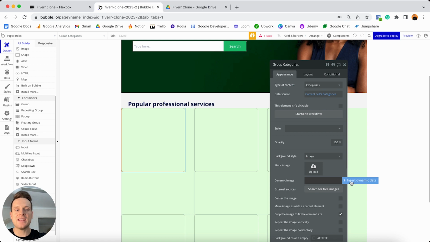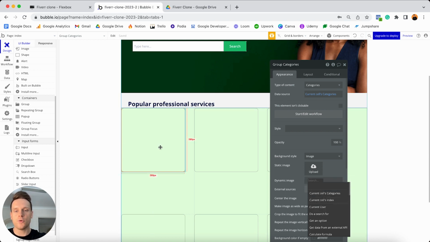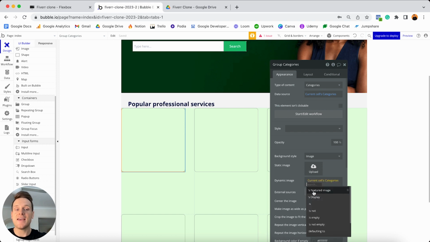And so if I insert dynamic data, I'm going to reference the current cell's category, remembering that in our first cell, that's going to be AI artist. The second one will be logo design and so on. So I'm going to reference the current cell's category's featured image, which is of course the image that we've just uploaded to each option.